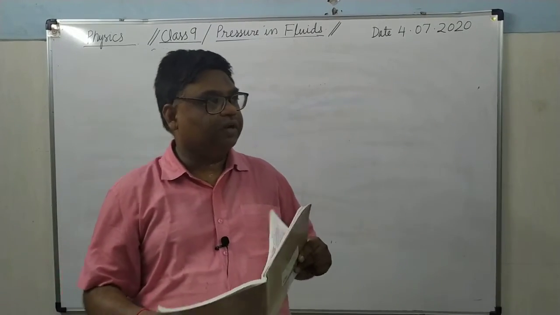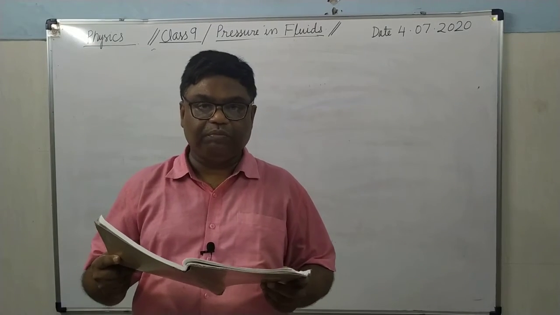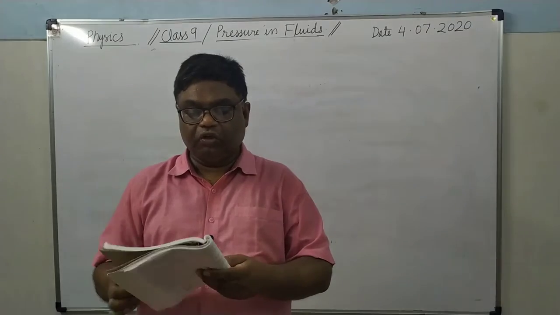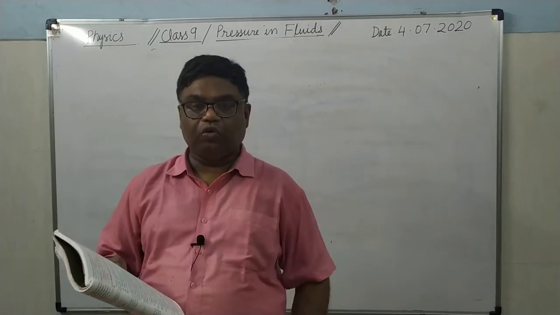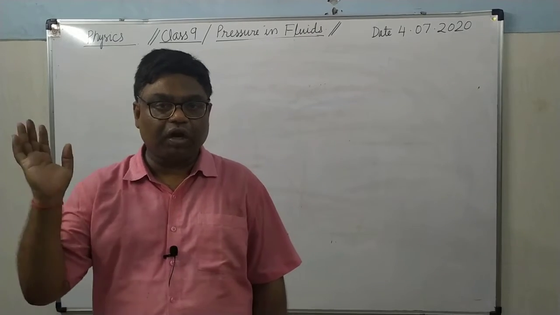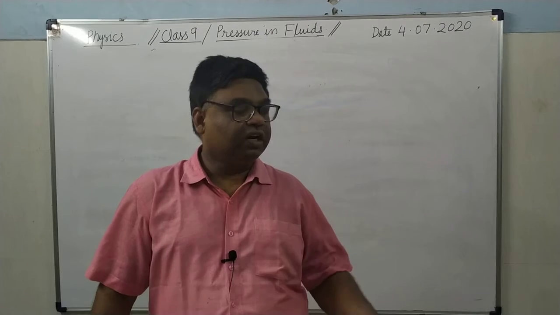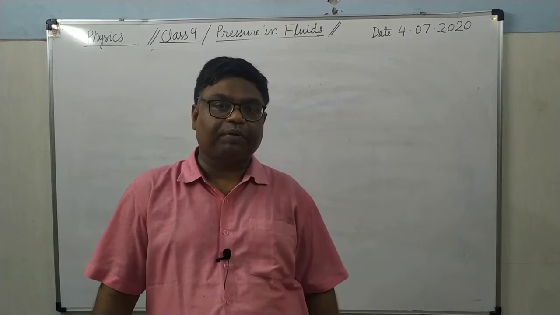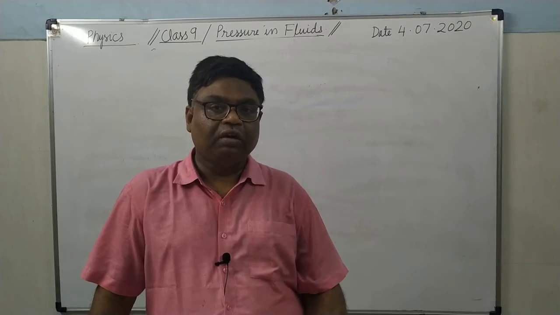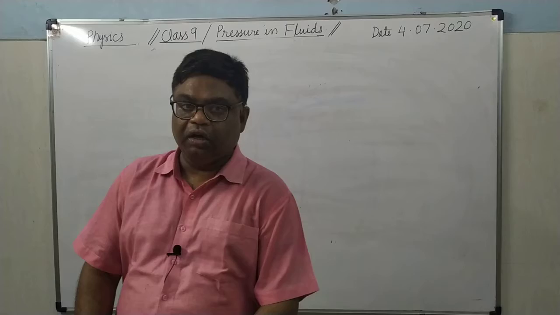If in a liquid column there is any point at depth H from the free surface, so how much pressure will be exerted? P equals H into rho into g. Then total pressure, that already I have told, P naught plus H rho g. Pressure depends upon the depth of the point from the free surface. Greater the depth, greater will be the pressure. It also depends upon the density of liquid. More the density of liquid, more will be the pressure.